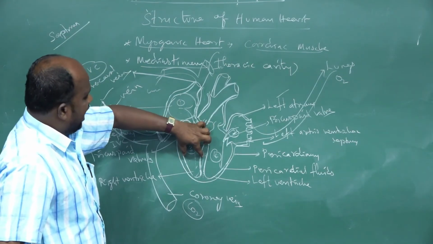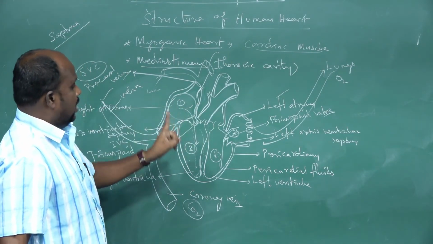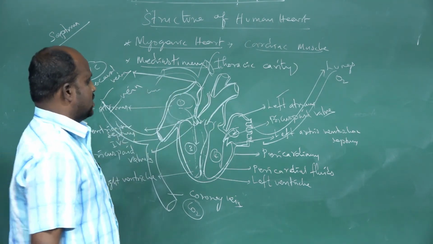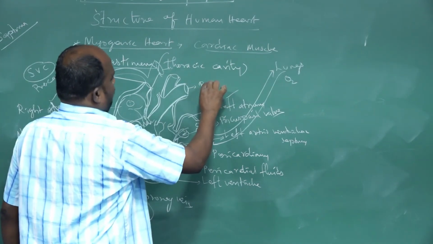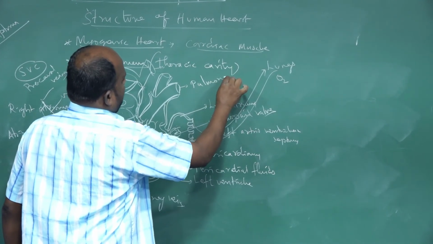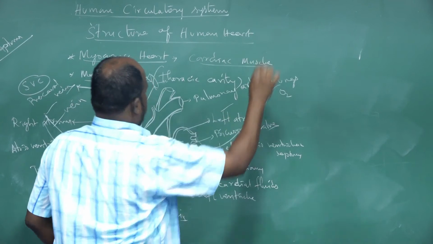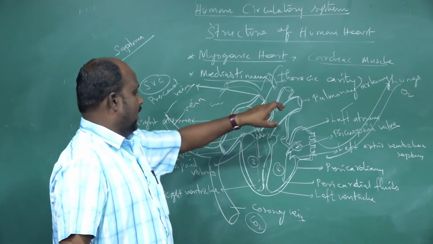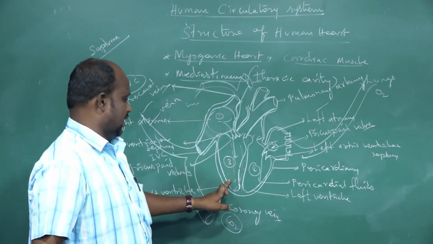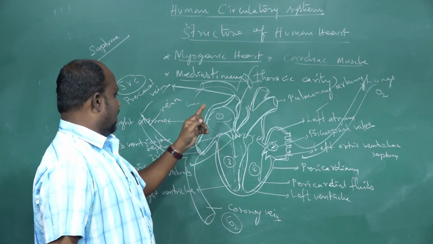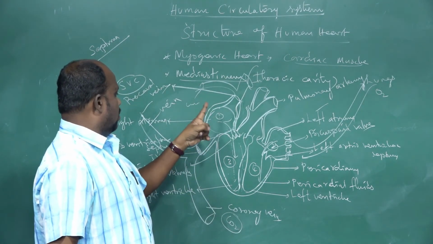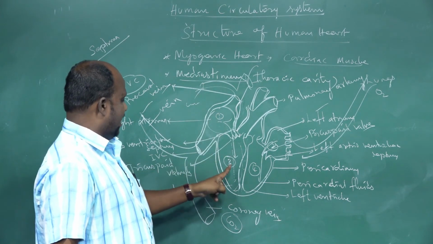From the right ventricle one major blood vessel develops, named the pulmonary artery. So the pulmonary artery originates from the right ventricle. Main role: the right atrium gives CO2 blood to the right ventricle.